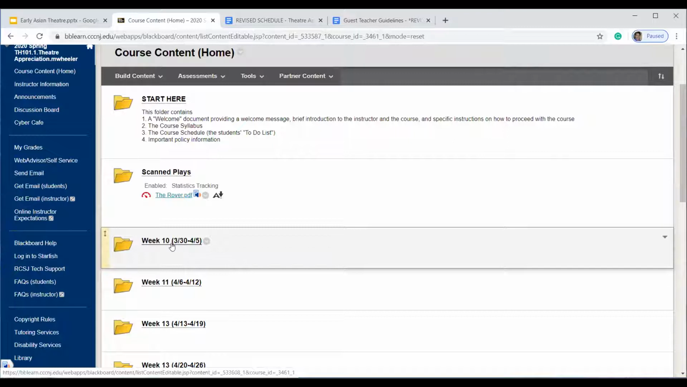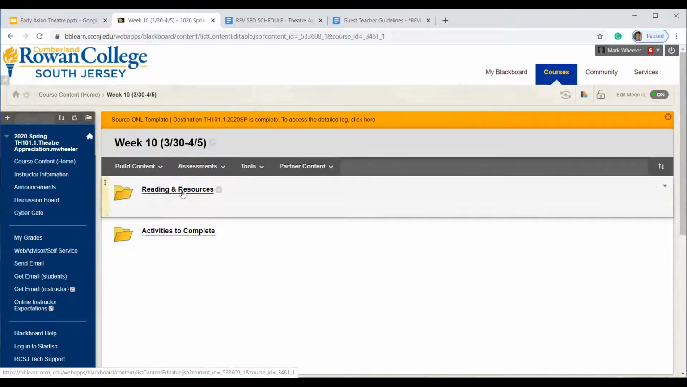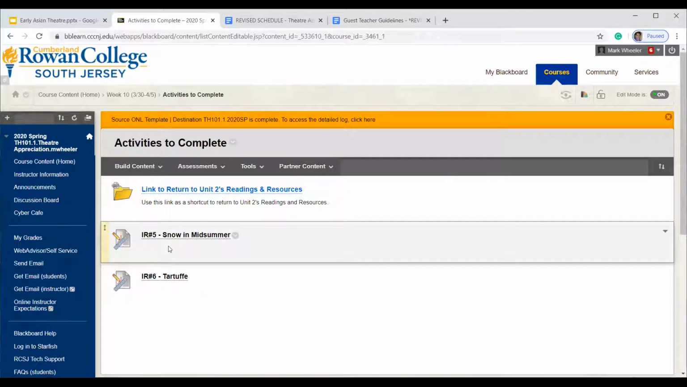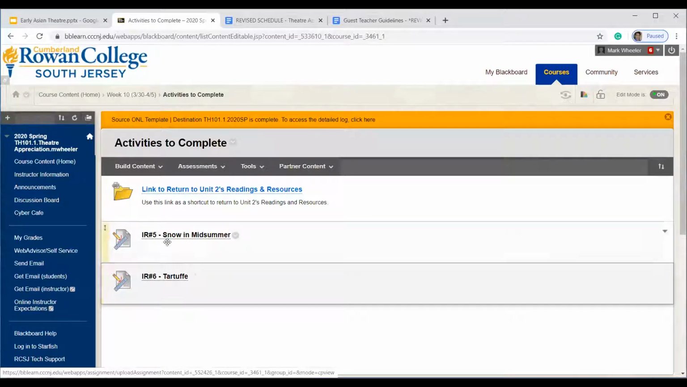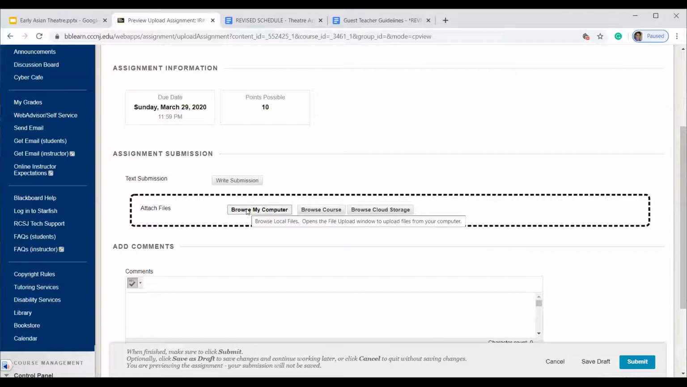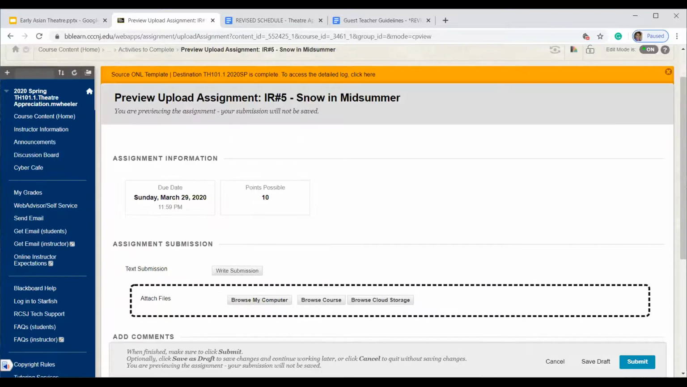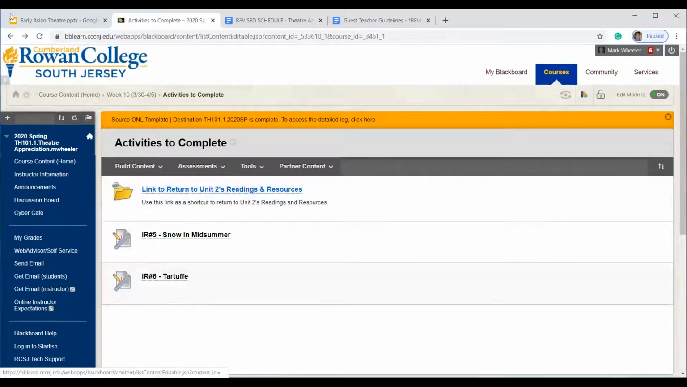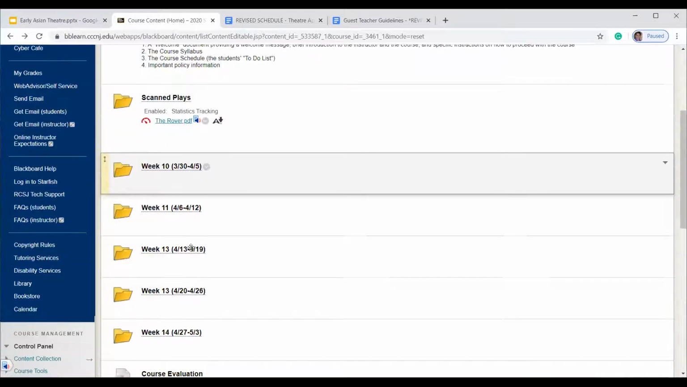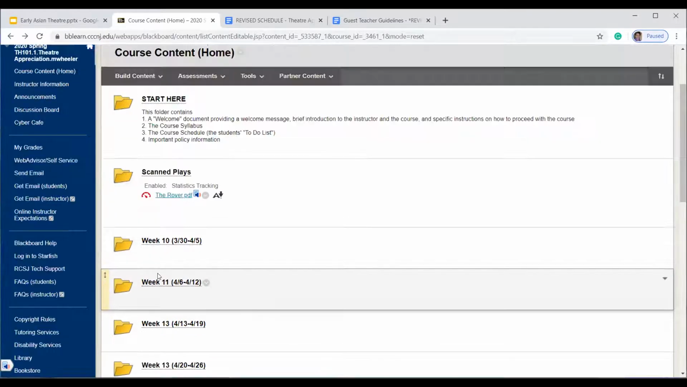So for instance, in week 10, we have reading and resources, and there's actually not anything in there. But under activities to complete, you're going to find where you can upload your IRs. So here you'll see for this week 10, we have both Snow in Midsummer and Tartuffe. Those IRs are due. And the way that you upload those is you click on it. You can click Browse My Computer. That will bring you to your files. And then you can click Submit once you've selected that file. And you can do the same thing for this one, obviously. So all of your IR assignments are going to be within these folders.